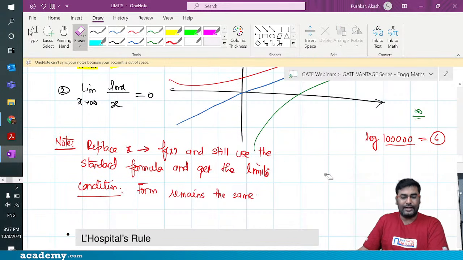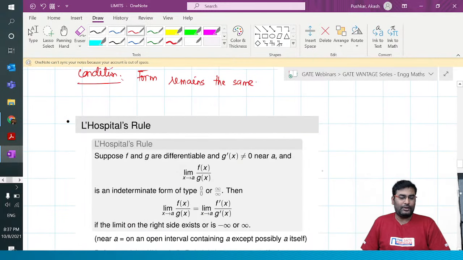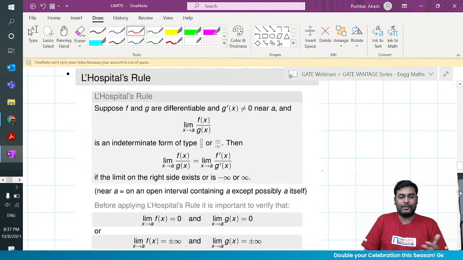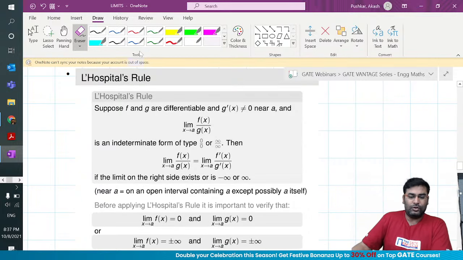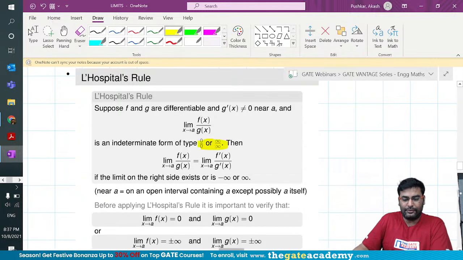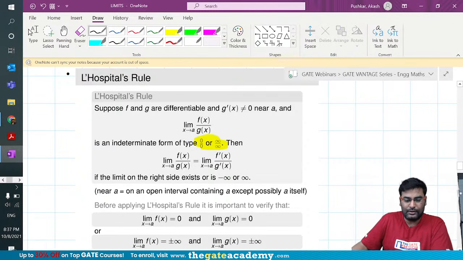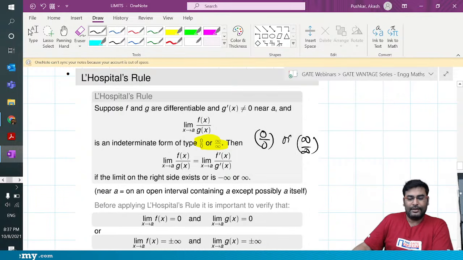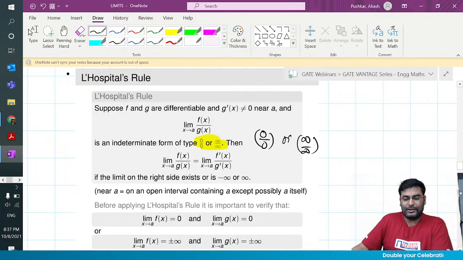Then the next topic which I would like to highlight here, guys, is L'Hopital's rule. I'll quickly give an idea of how it works. I know most of the guys are already aware of L'Hopital's rule. L'Hopital's rule is only useful when you are looking at a limit of 0 by 0 or infinity by infinity form. So you are only going to use it when you have a limit of the form 0 by 0 or infinity by infinity. And the approach says that if your function has the form 0 by 0,